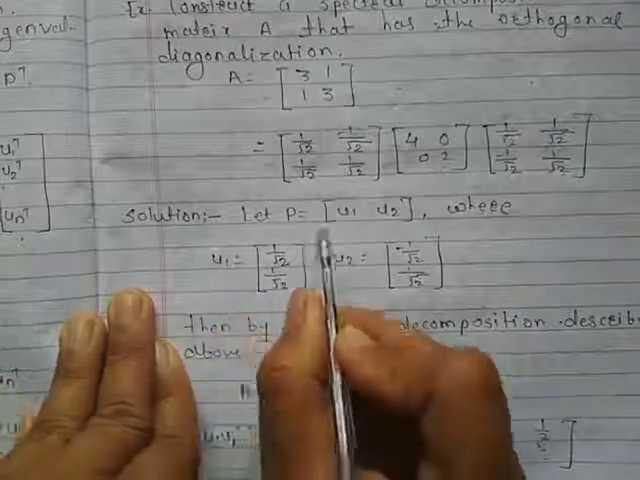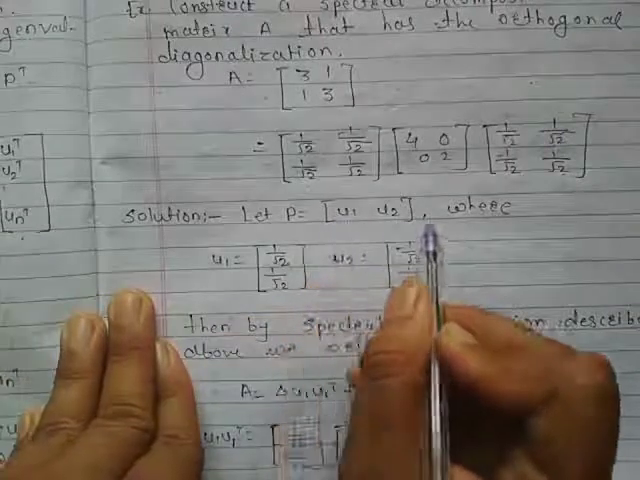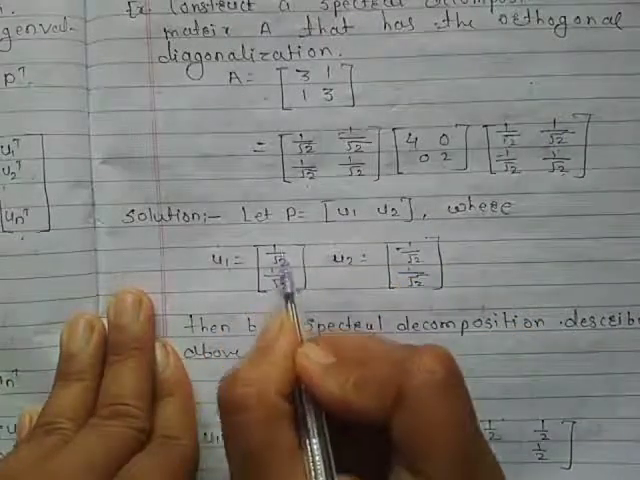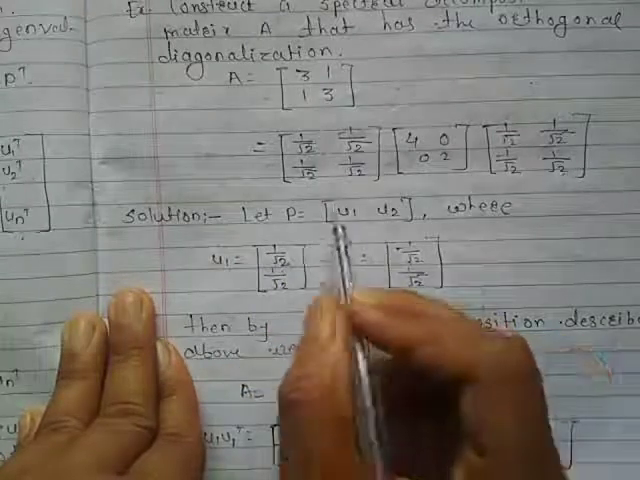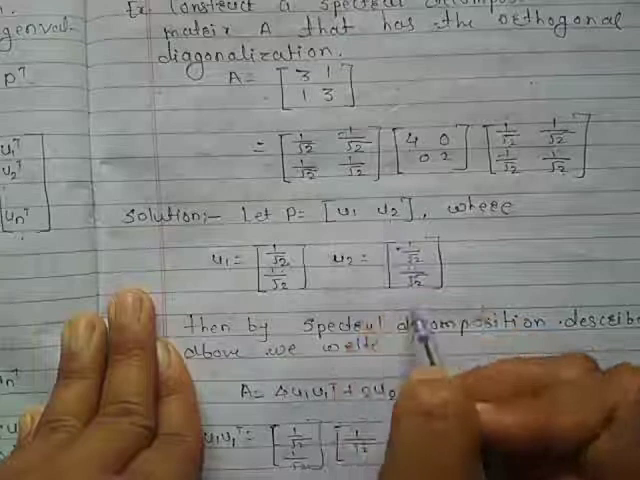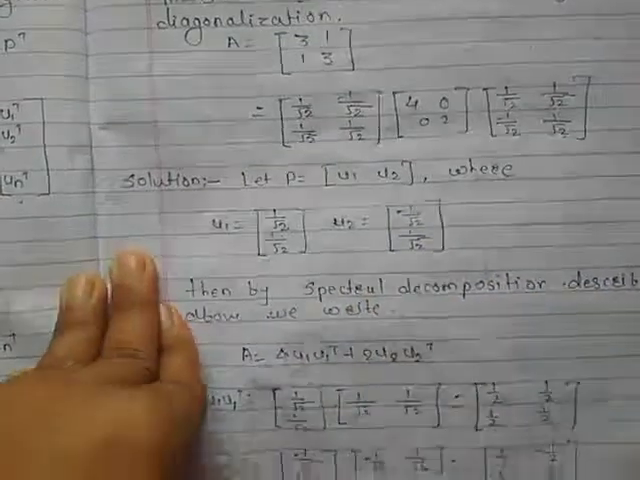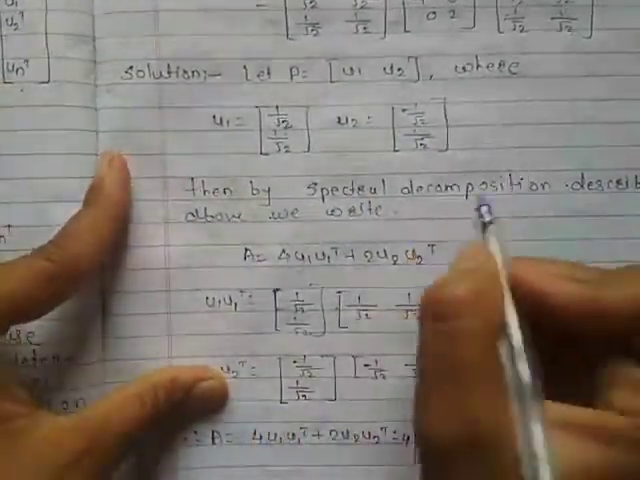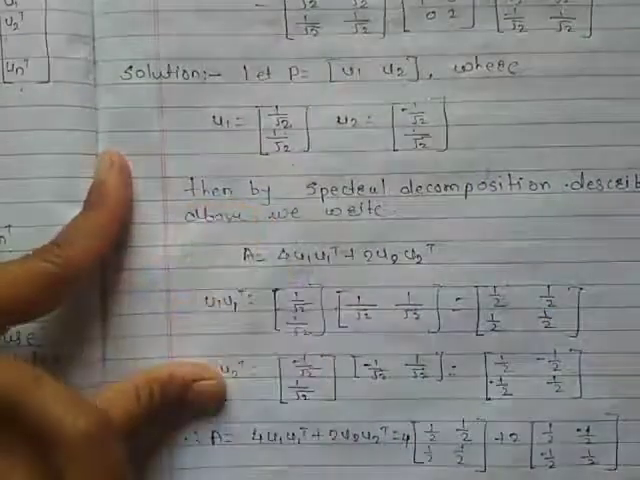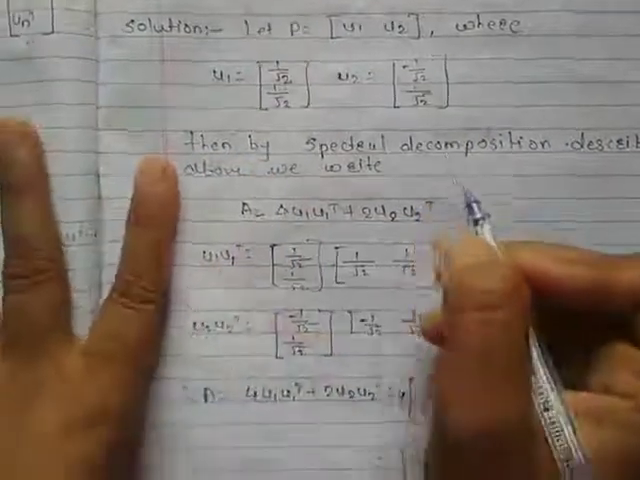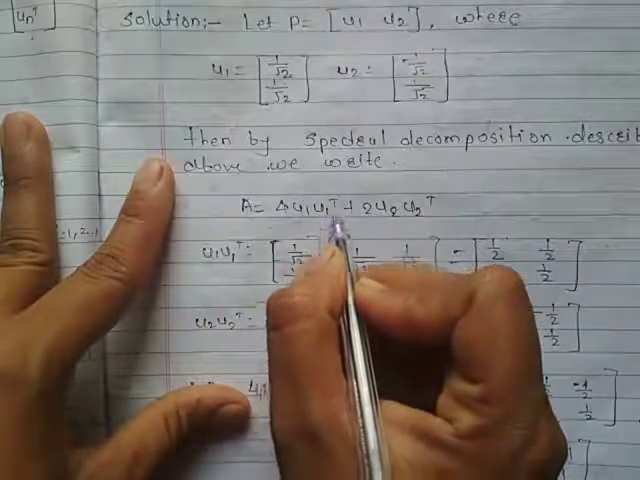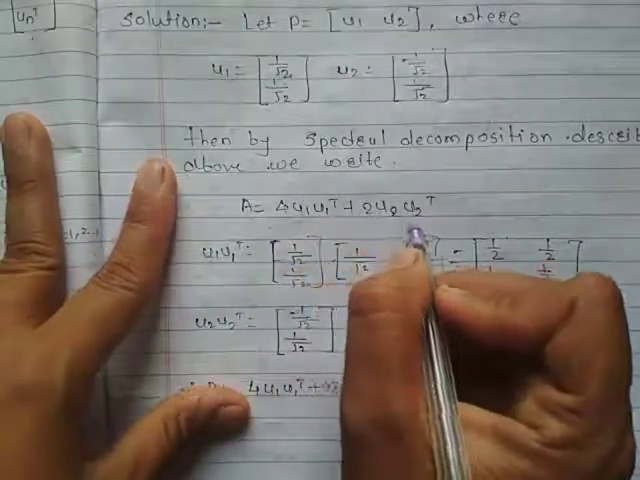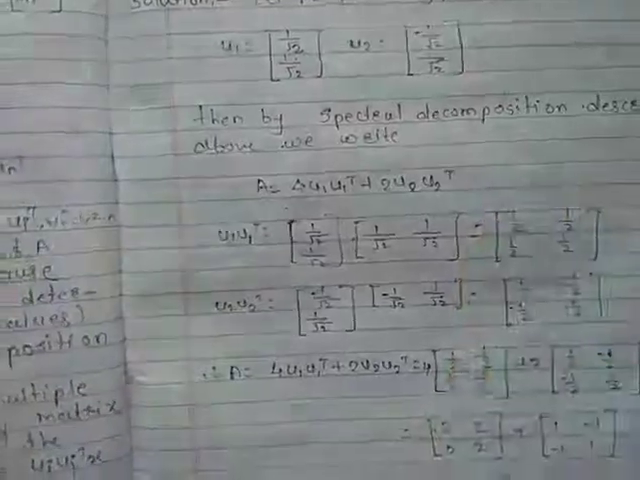Okay. So P equals matrix [U1, U2], where U1 equals matrix [1 upon root 2, 1 upon root 2], and U2 equals matrix [minus 1 upon root 2, 1 upon root 2]. Then by the spectral decomposition described above, we write A equals 4 into U1 into U1 transpose plus 2 into U2 into U2 transpose.